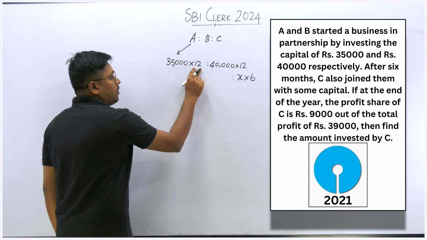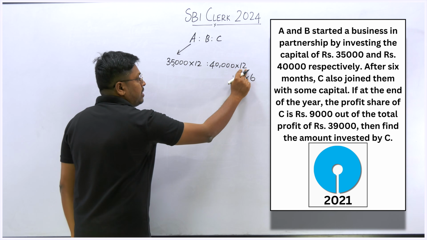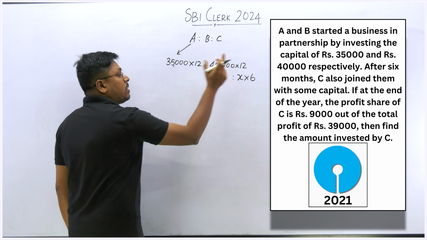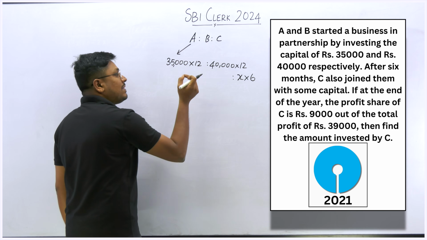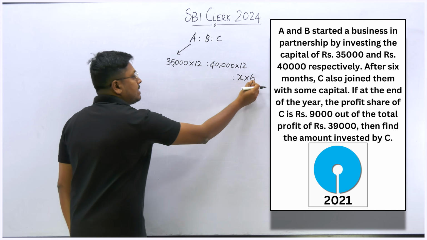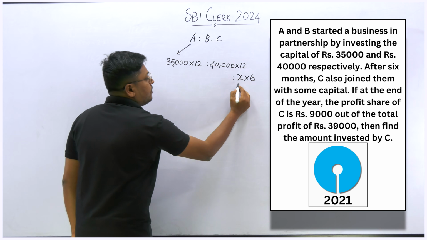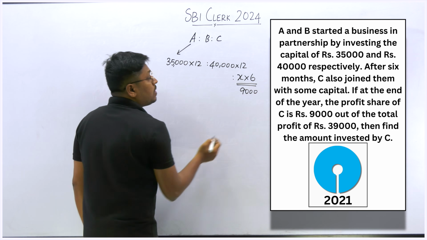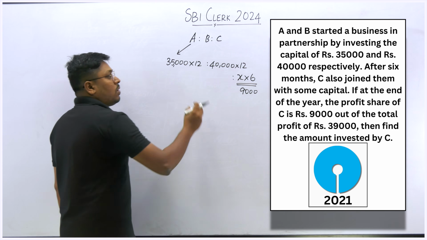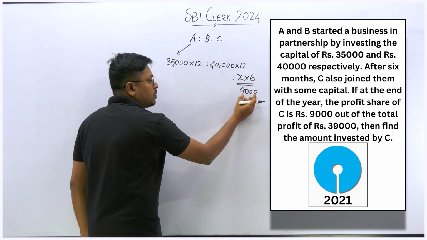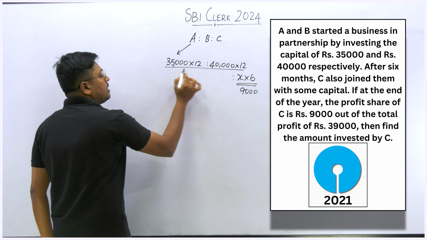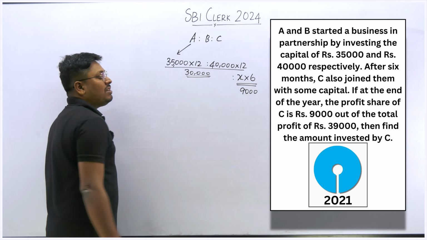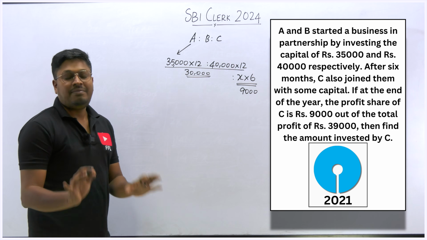So A was in the business for 12 months, B for 12 months, but C joined only after 6 months. The total business ran for a year, so for the first 6 months C was not there, and for the last 6 months his investment is X. For this investment, he got a profit of 9,000 out of the total profit of 39,000. So if 9,000 is for C, the remaining for A and B will be 30,000. Now we can easily frame an equation and find the answer.